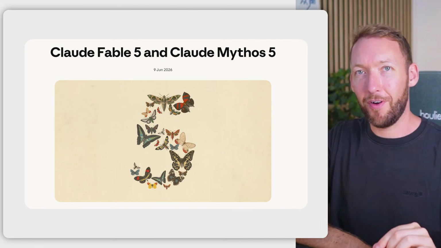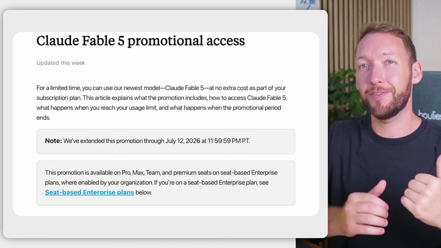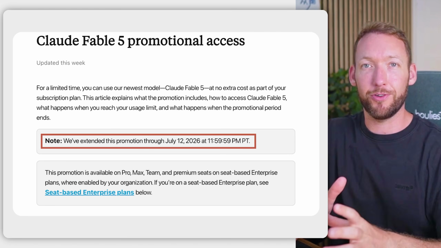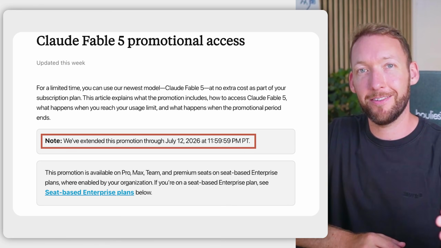You don't need Fable 5, not for most of what you do. And as of this week, that actually matters because Fable 5 is leaving your Claude subscription on July the 12th, and every single token will now bill at API rates. So that's $10 per million in, and an astounding $50 per million tokens out.